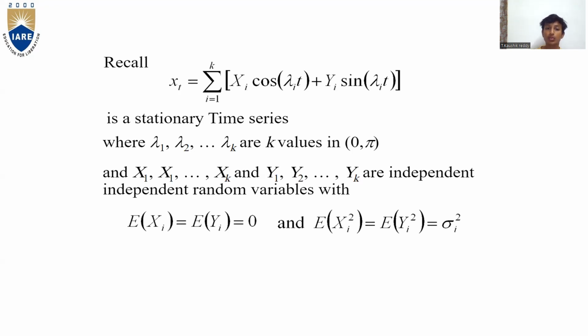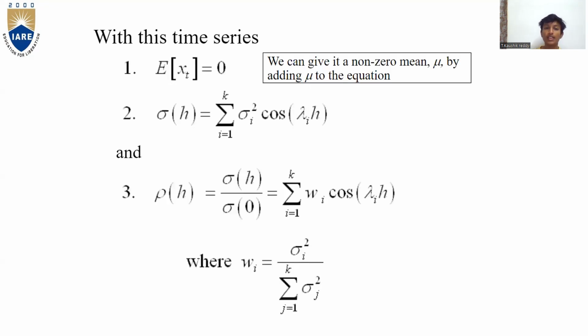independent random variables with E of Xi is equal to E of Yi is equal to 0, and E of Xi square is equal to E of Yi square is equal to sigma i square. With this time series, E of xt is equal to 0; we can give it a non-zero mean mu by adding mu to the equation. Then sigma of h is the sum from i is equal to 1 to k of sigma i square cos lambda i h.